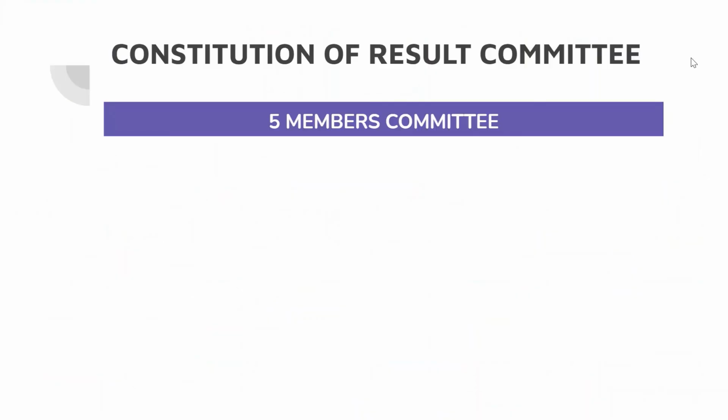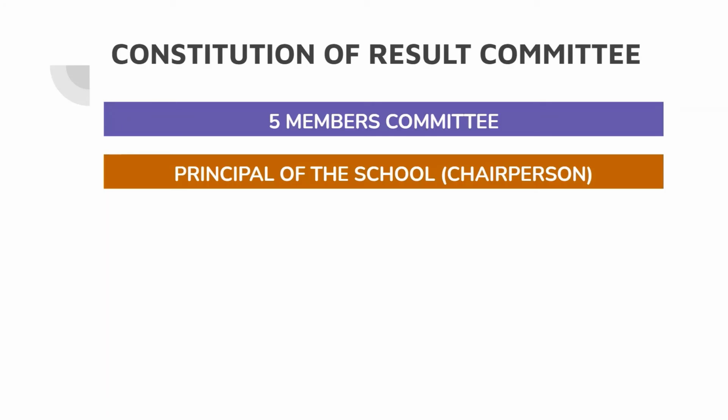Now coming on to the members who are going to decide your result. CBSE has given the guidance that there will be a 5 member committee which is going to decide your marks, cross check, verify and include the marks of all your subjects. Obviously the chairperson of this committee will be the principal of the school, the head of school.